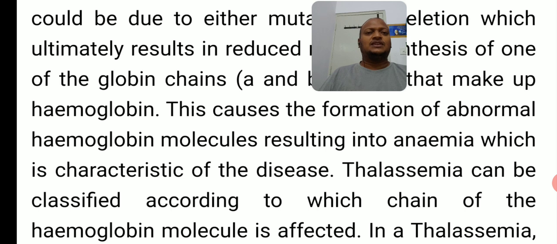Because of mutation or deletion, the synthesis of the globin chains A and B is reduced. So thalassemia causes what? Anemia, right? Because the number of globin chains is going to decrease.